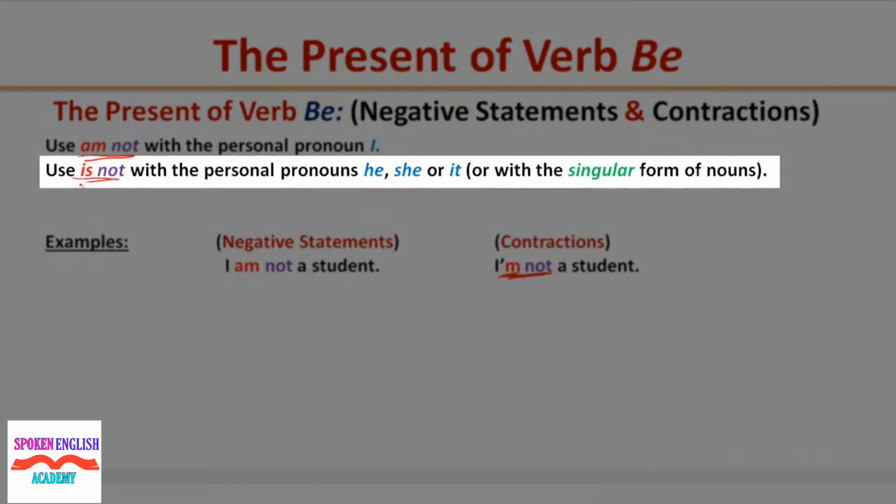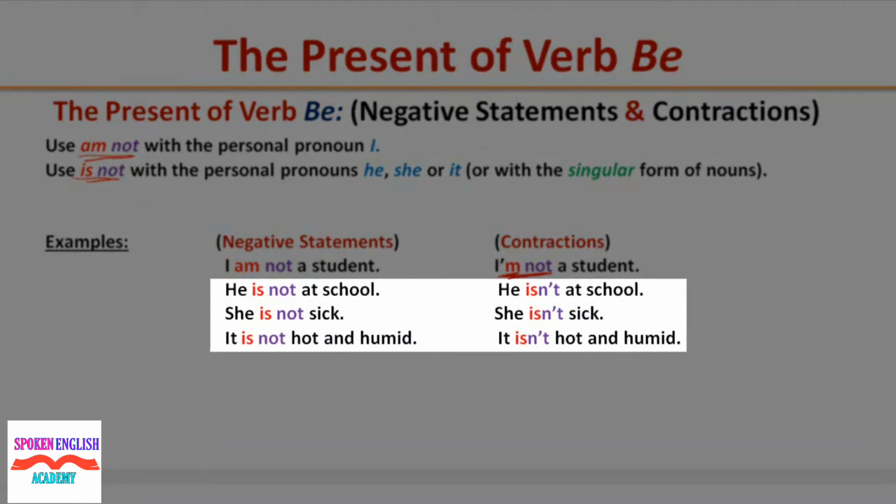Use is not with the personal pronouns he, she, or it, or with the singular form of nouns. Examples, he is not at school. He isn't at school. She is not sick. She isn't sick. It is not hot and humid. It isn't hot and humid.